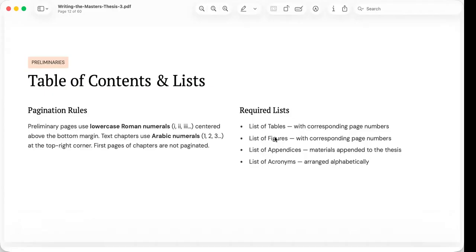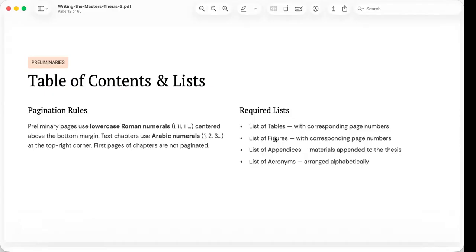Once chapter 1 begins, the numbering changes to Arabic numerals, starting with 1. Another important formatting rule is that the opening page of each chapter is counted, but sometimes does not display a page number. These conventions help distinguish the front matter from the main body of the text.